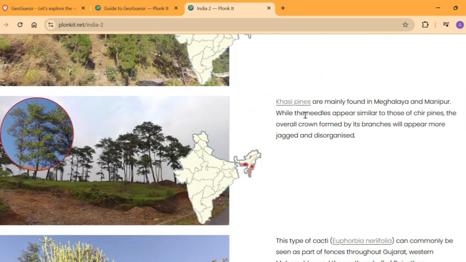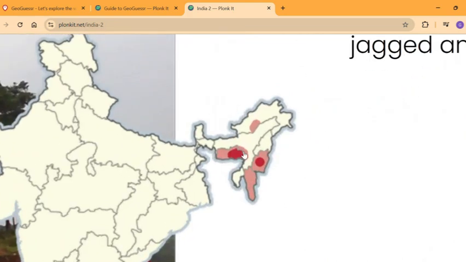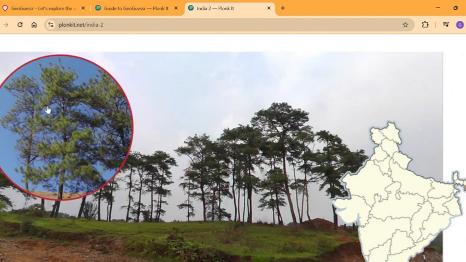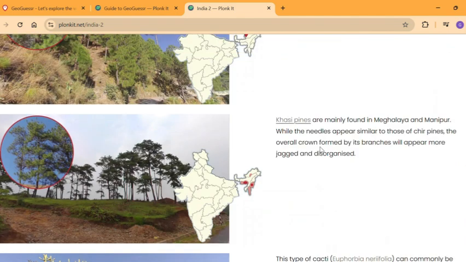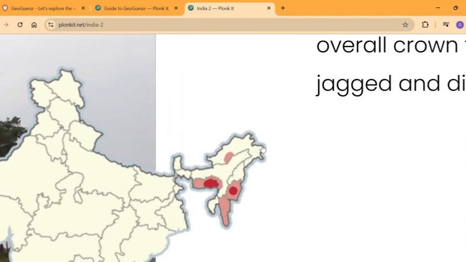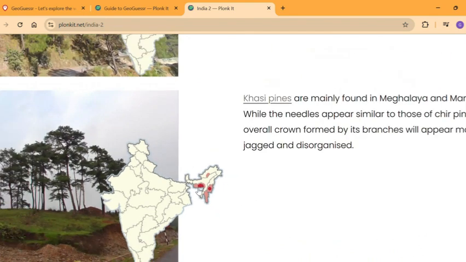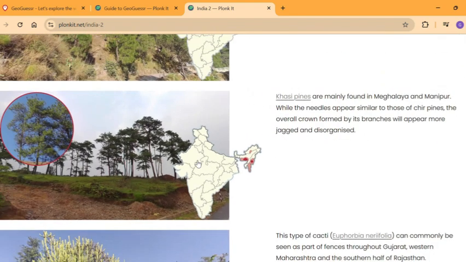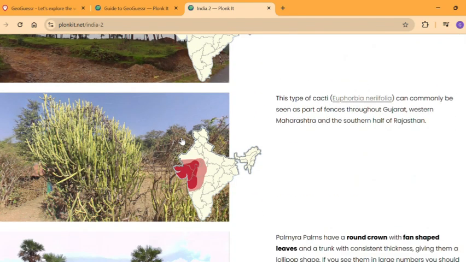As well as that, the Khasi pines, which are from the Khasi region of Meghalaya, all these areas have these kind of disorganized pines. I don't think these disorganized pines are very common in most of India. They're not common, and only in these areas they're common. Manipur as well as Meghalaya, you get the disorganized pines.